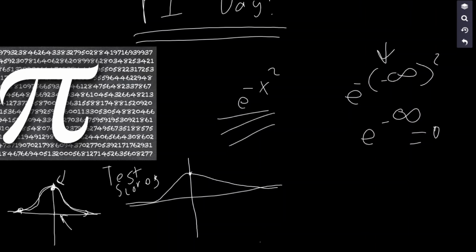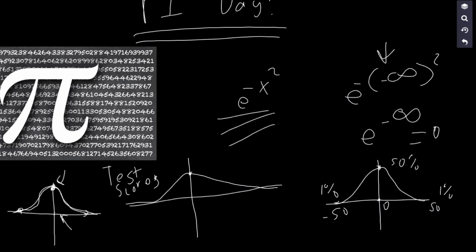But one thing that has to happen in probability is, let's say this graph represents the probability of someone having a score, by what score they have. So if they got a score of 0, they'd have a probability of 50%. And if they had a score of 50, maybe they have a probability of 1%. Negative 50, maybe also 1%, and so on. But the probabilities have to sum to 1. Why does the probability have to sum to 1? Well, because there has to be some probability of being somewhere. So what that basically means is that the area under the curve of this graph needs to be equal to 1.